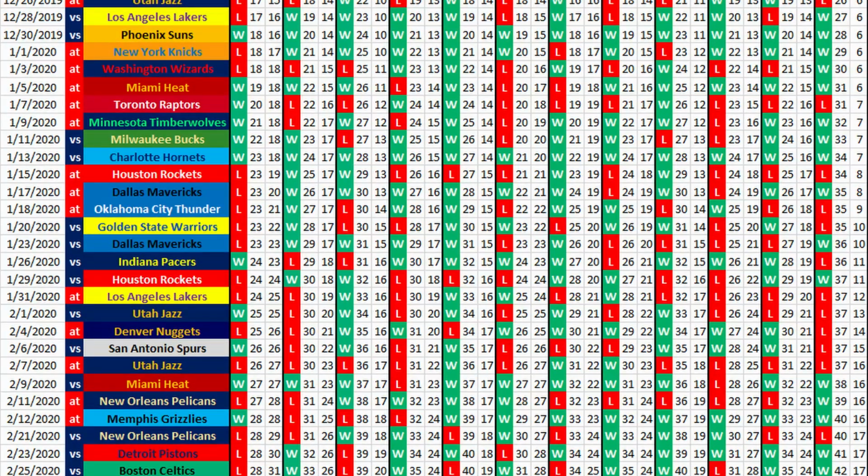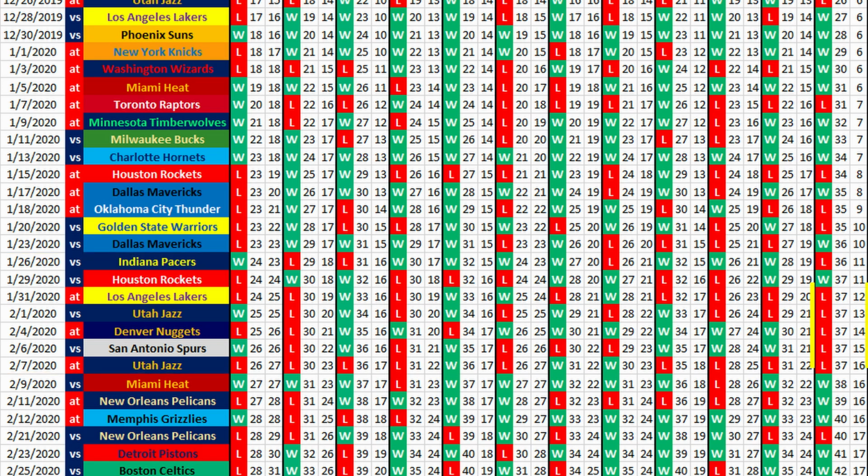The end of January into February is a bit tough, starting with the Indiana Pacers on January 26th. You got the Pacers, the Rockets, the Lakers, the Jazz, the Nuggets, the Spurs, and then the Jazz. That's 7 playoff teams in a row. You could easily see Portland possibly lose 5 games in a row, as that happened in multiple simulations. It even happened in the best case scenario.